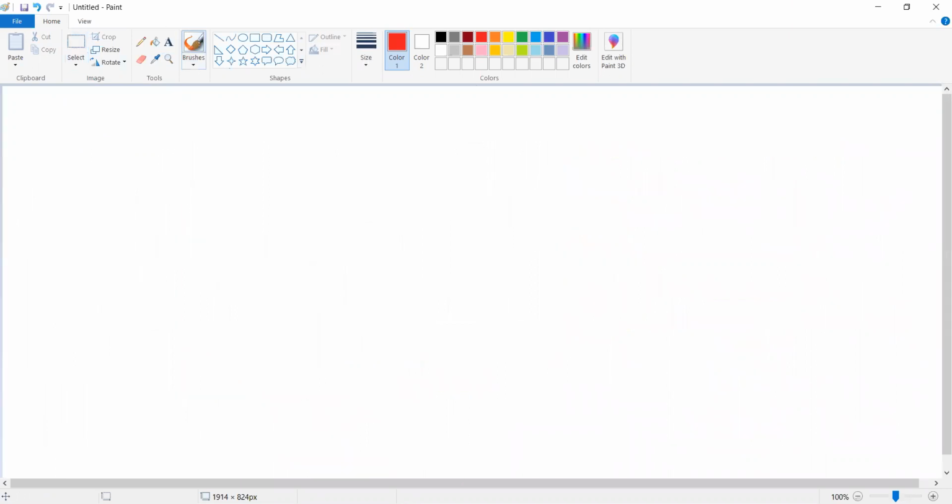Okay, the next one is, can you see this one? That is reflection by reflection. So what is meant by reflection by reflection?